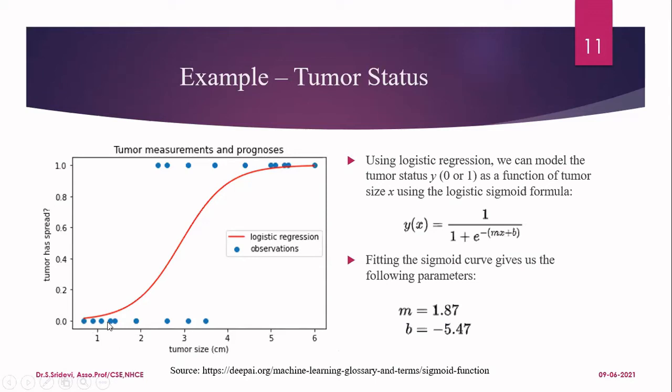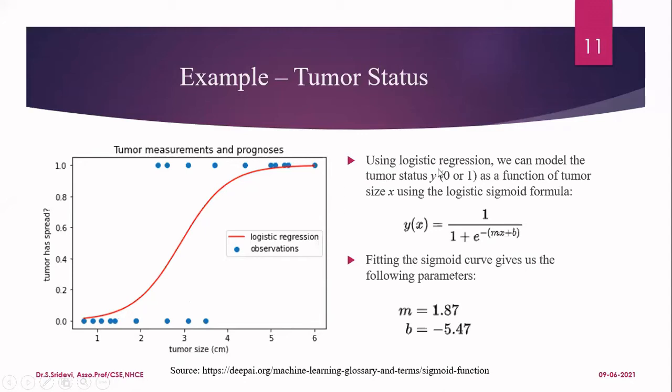And blue color circles represent the observations, and the red color curve, that is nothing but our S-shaped curve, is the output of our logistic regression model. So with the help of logistic regression, we are simply going to plot this curve, and whatever new point is given to us, we are going to see where this point is lying with respect to the curve, and we will predict the output.